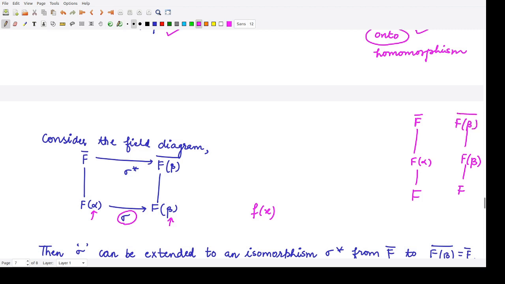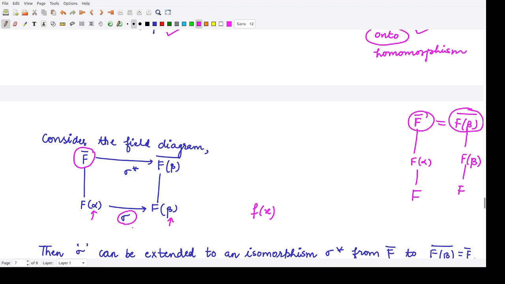This closure is nothing but this F closure, because F closure will contain all the elements and all the roots, so does this F(beta). So according to this diagram, we have F' as the extension field of F, F bar as the extension field of F(alpha), and F(beta) bar, that is the closure of F(beta).